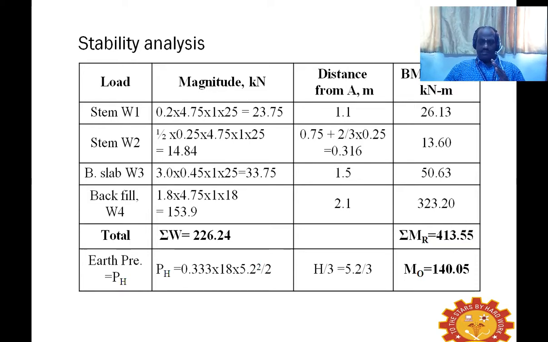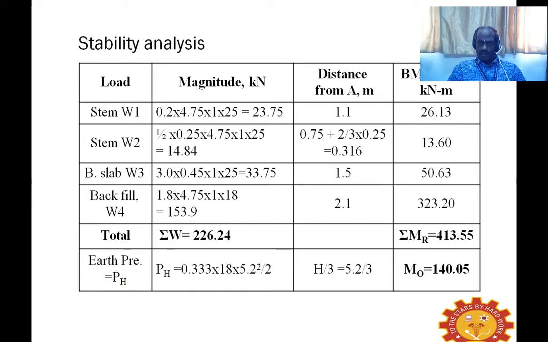So in that case, we divide the stem into a rectangular part and a triangular part. Weight 1 denotes the rectangular part of the stem. Weight 2 denotes the triangular part of the stem. And weight 3 is the weight of the base slab, and the backfill weight or the soil mass weight is W4. So all these weights we have to calculate.